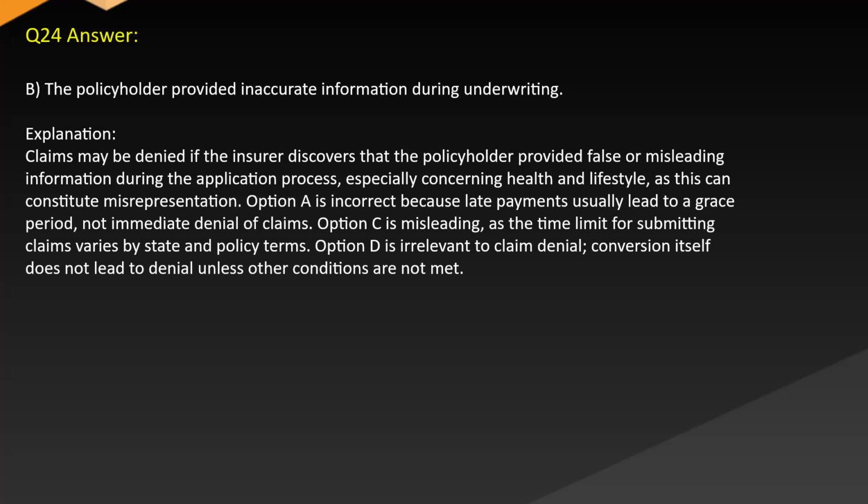Answer. B. The policyholder provided inaccurate information during underwriting. Explanation. Claims may be denied if the insurer discovers that the policyholder provided false or misleading information during the application process, especially concerning health and lifestyle, as this can constitute misrepresentation. Option A is incorrect because late payments usually lead to a grace period, not immediate denial of claims. Option C is misleading, as the time limit for submitting claims varies by state and policy terms. Option D is irrelevant to claim denial. Conversion itself does not lead to denial unless other conditions are not met.